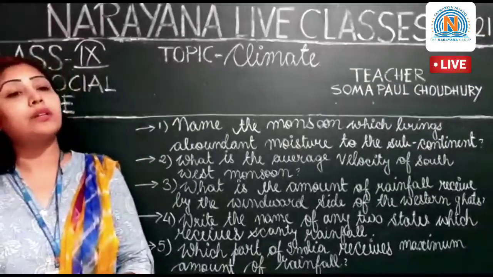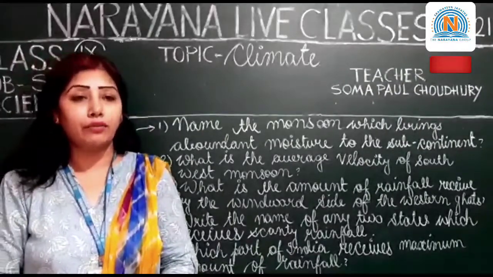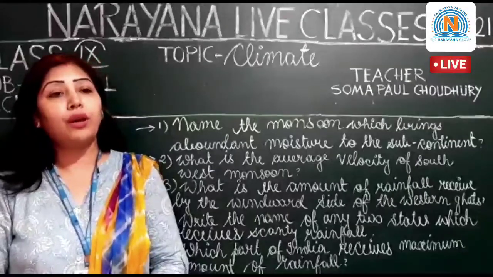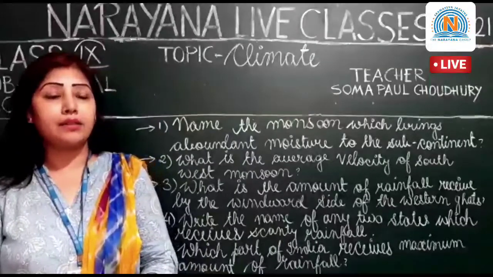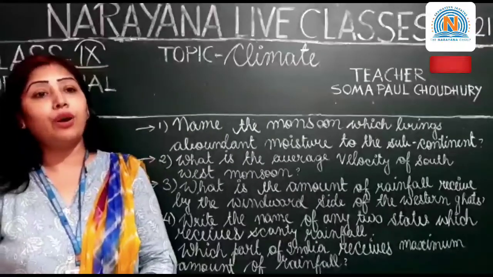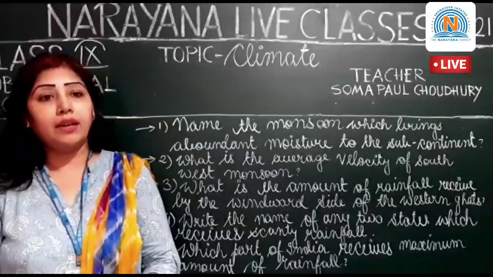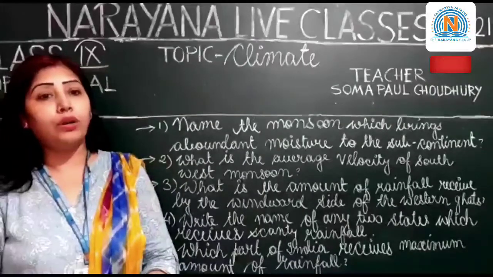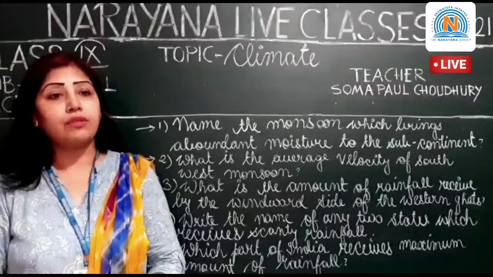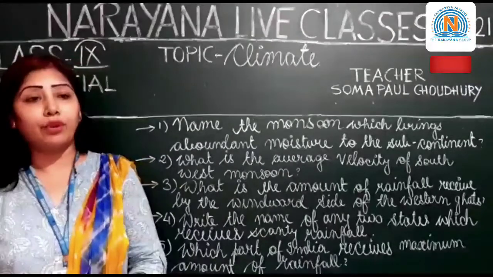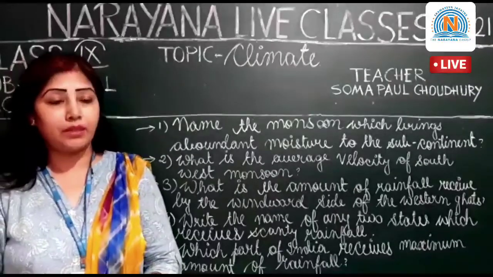Moving on to the third question: what is the amount of rainfall received by the windward side of the Western Ghats? The inflow of the southwest monsoon brings a huge change of weather. The windward side of the Western Ghats receives very heavy rainfall, more than 250 centimeters.